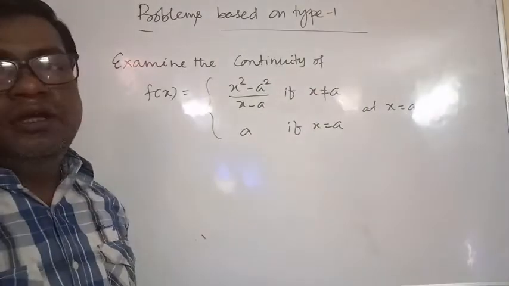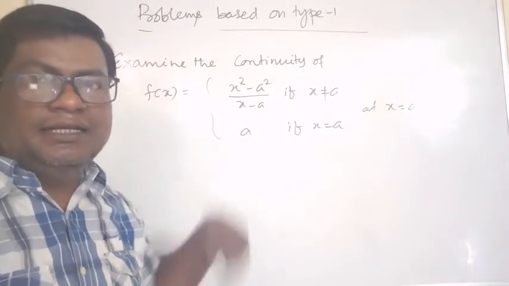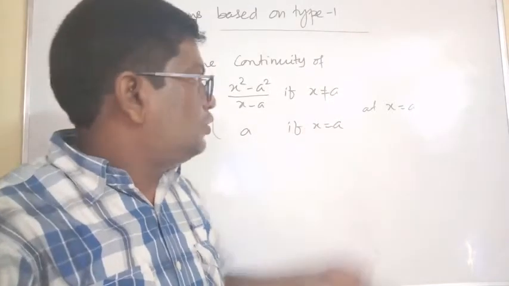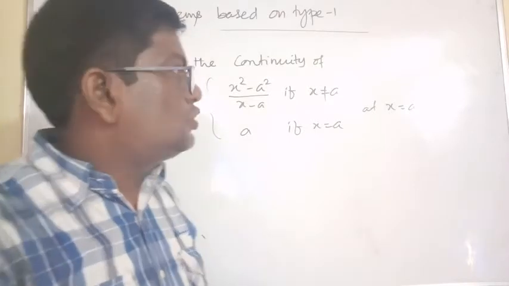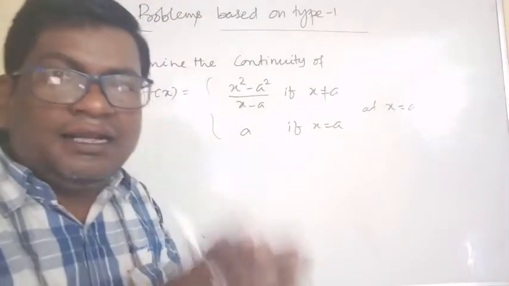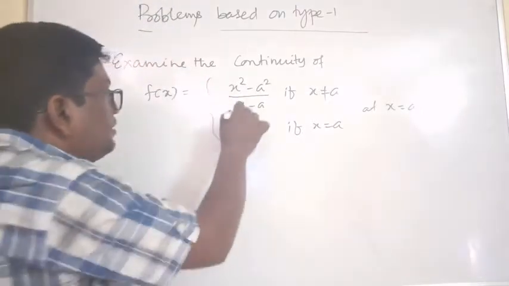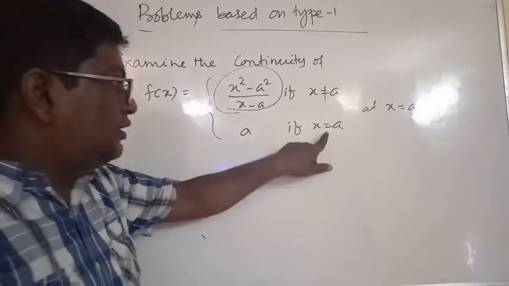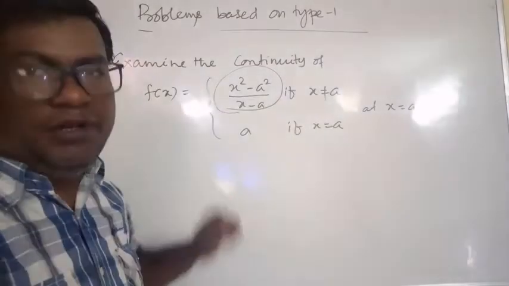X not equal to a means x may be slightly less than a, or x may also be greater than a. So for both LHL and RHL, f of x is equal to this factor. If x is equal to a, this is equal to a. So from this we can find the functional value.